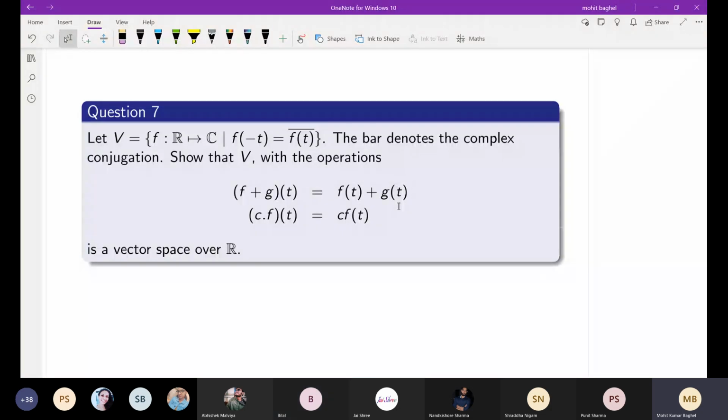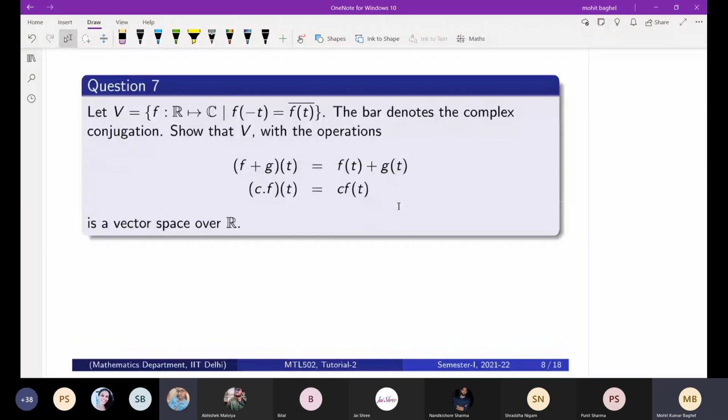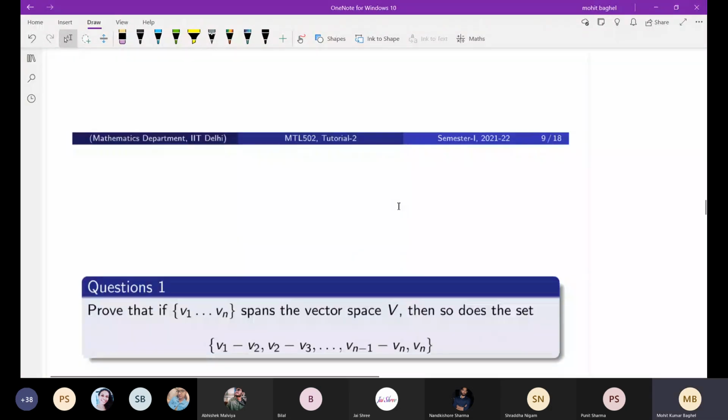Yes, sir. 4 with respect to addition and 4 with respect to multiplication, over the field. Okay, so everybody has done that, right? Yes, sir. Okay. Yeah, so move to the next part of this sheet.